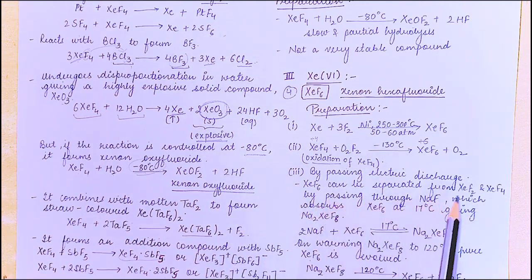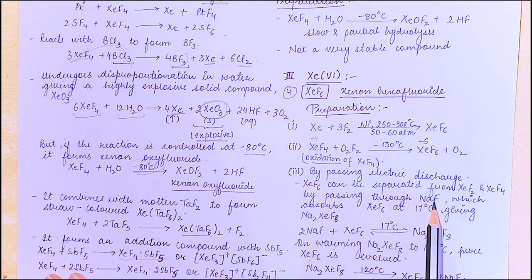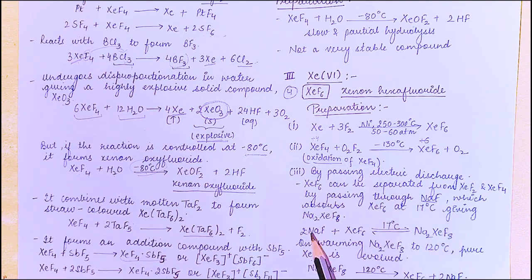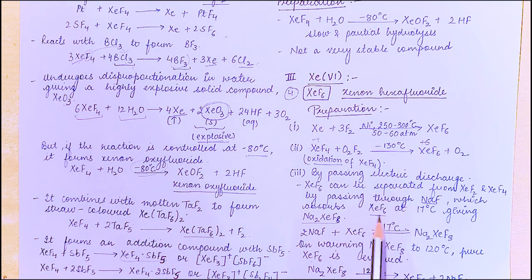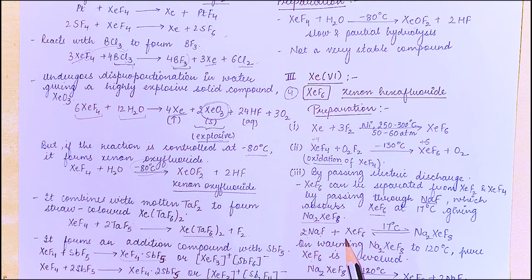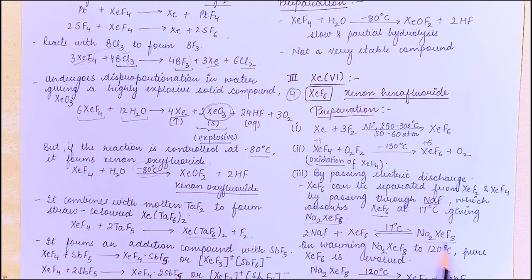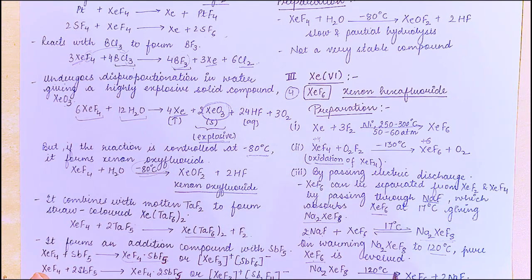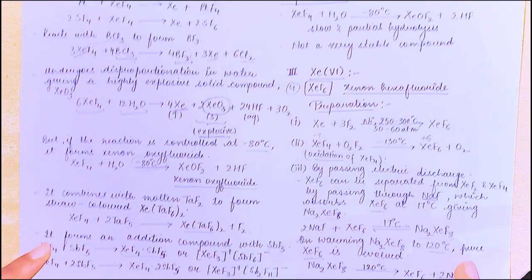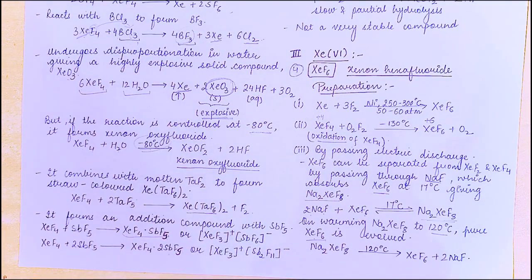Next we have XeF6, which can be separated from XeF2 and XeF4 by passing through NaF, which absorbs xenon hexafluoride at 17 degrees Celsius, giving Na2XeF8. So we can separate XeF6. 2 molecules of NaF give this compound to separate the xenon hexafluoride. On warming this at 120 degrees Celsius, pure xenon hexafluoride is evolved. So this is a way to separate xenon hexafluoride.